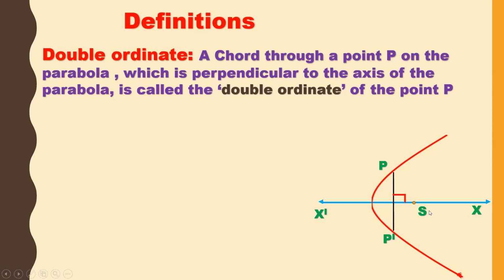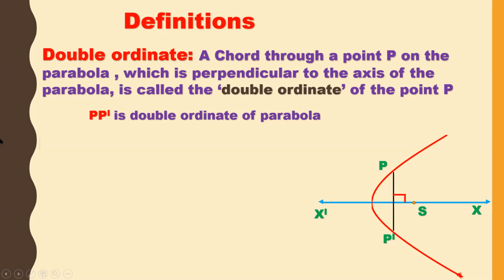In the first two definitions we were not talking about perpendicular, but here PP dash is a chord, and it is also perpendicular to the axis, so it is called a double ordinate. The only difference between a chord and a double ordinate is that it makes an angle of 90 degrees.